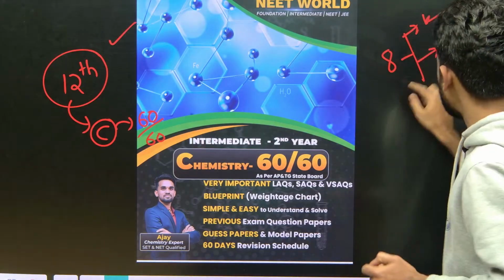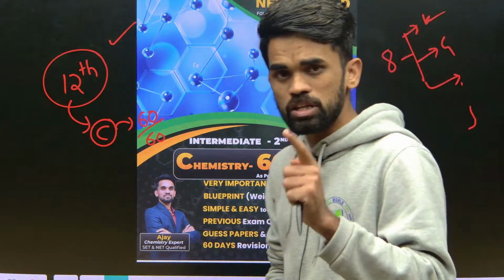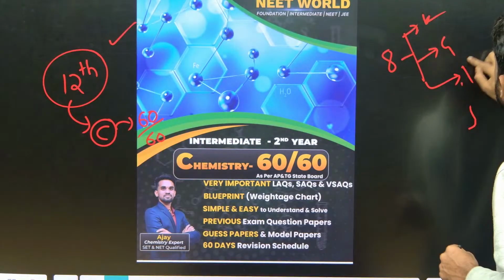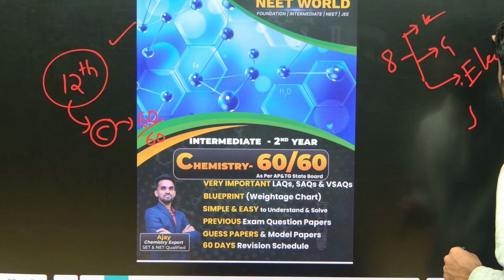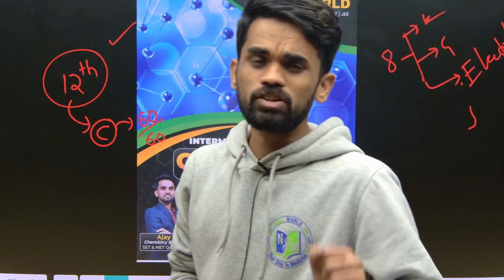Then fuel cells, which is also an important question. And then we discussed Faraday's laws and electrolysis. So these are the 3 questions covered from electrochemistry.